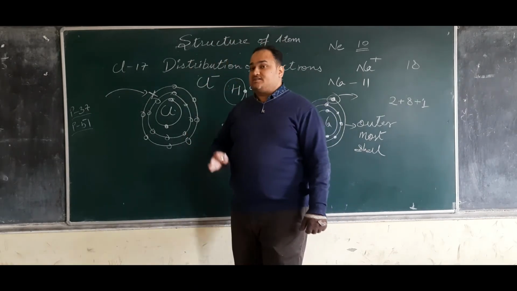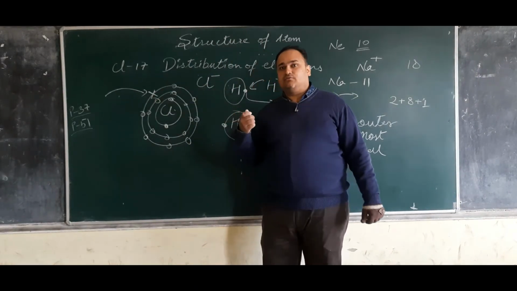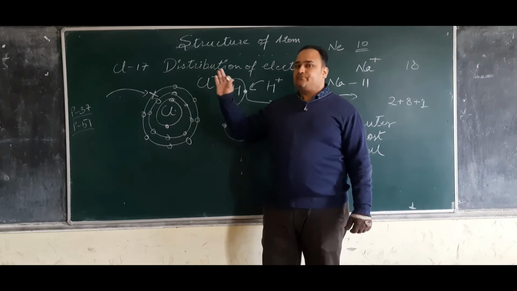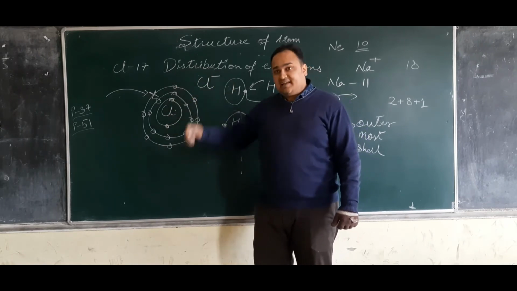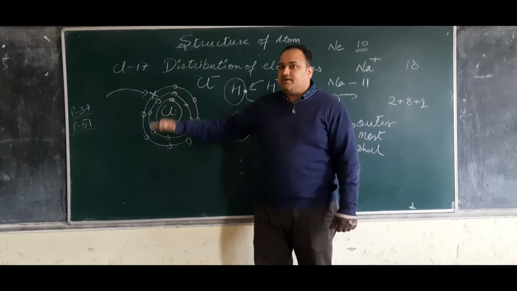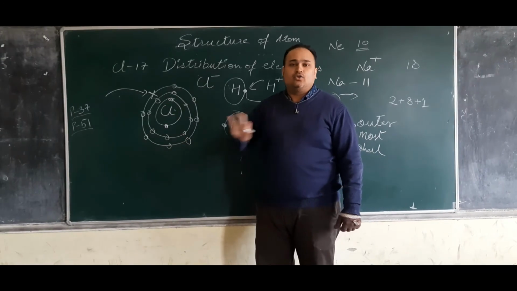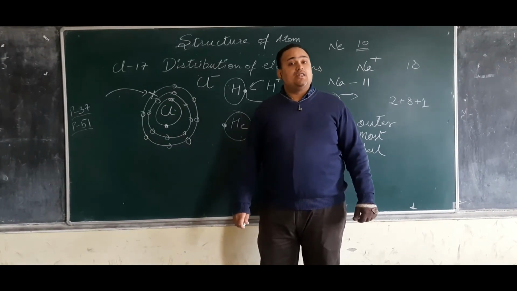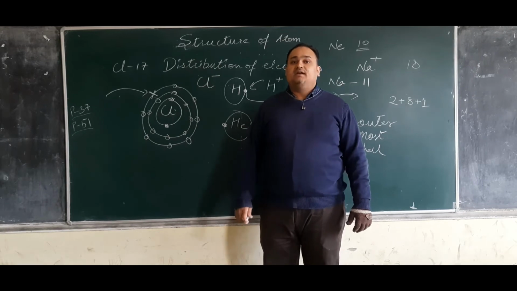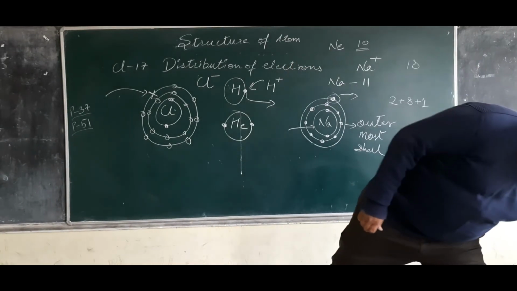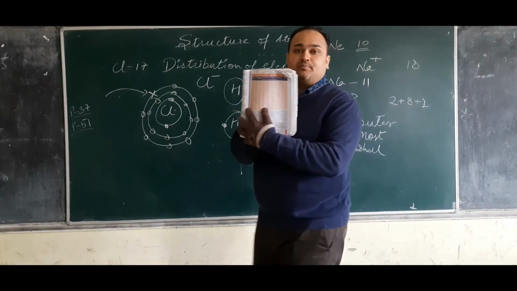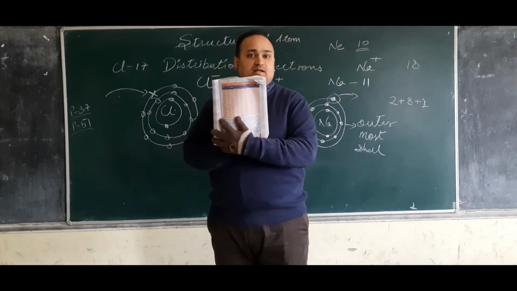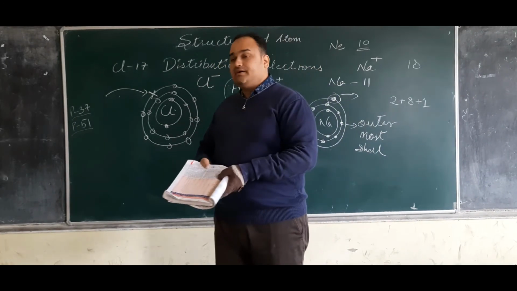All those elements which take electrons become negative. Hence, they are all non-metals. Okay, try this thing with every element on this table. That is on page number 51.